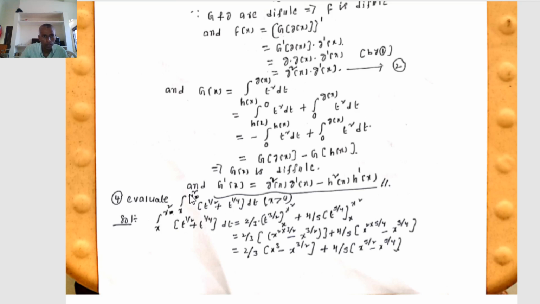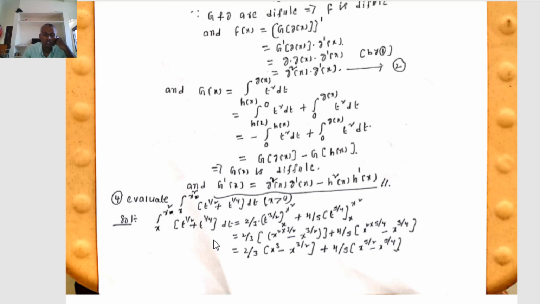Evaluate the next one: the integral from x to x square of t to the power of 1 by 2 plus t to the power of 1 by 4 dt, such that x is the common integration. The integral from x to x square of t to the power of 1 by 2 plus t to the power of 1 by 4 dt equals the integral from x to x square of t to the power of 1 by 2 dt plus the integral from x to x square of t to the power of 1 by 4 dt.